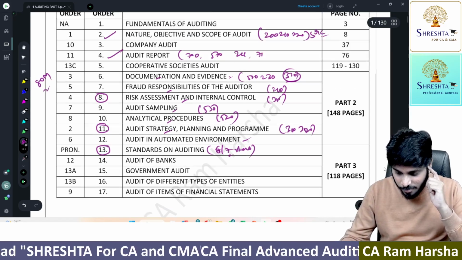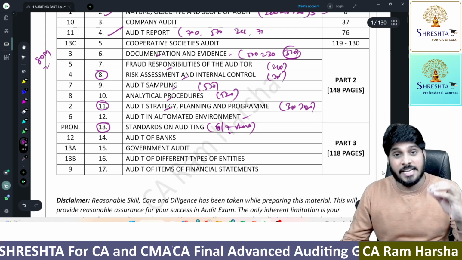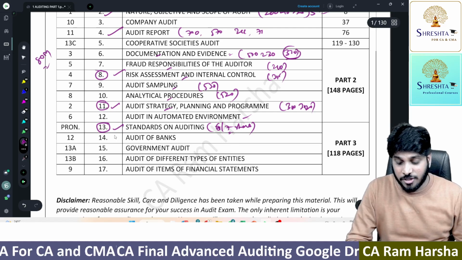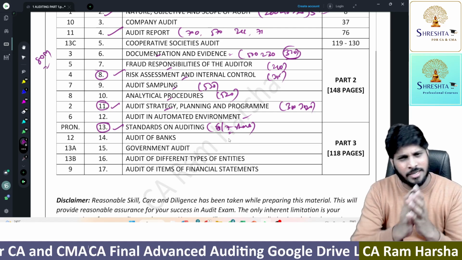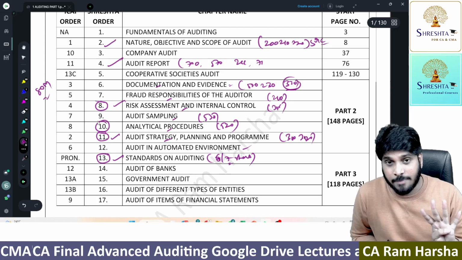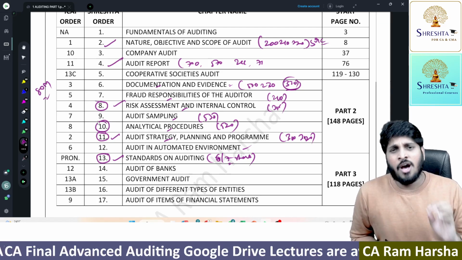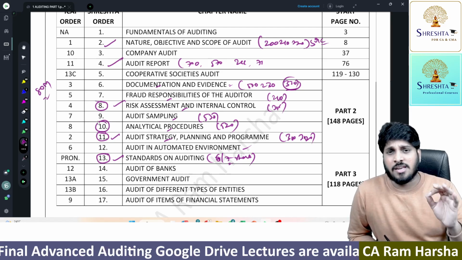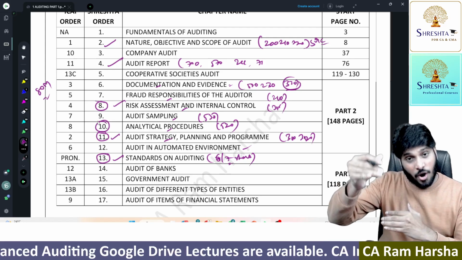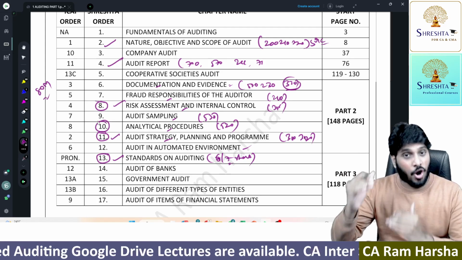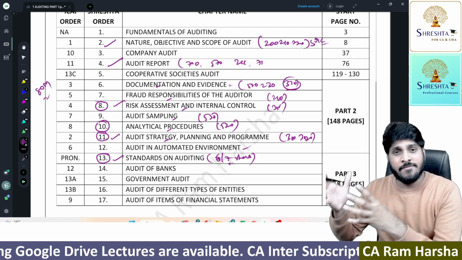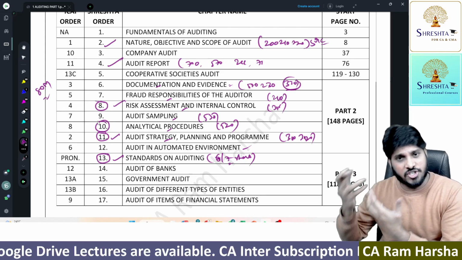Okay, fine. Now, we have something called second priority chapters, like risk assessment, audit strategy, standards on auditing, meaning those 6 or 7 only, and analytical procedure. These 4 chapters are second priority chapters, or I can say last priority chapters. Once you enroll in the course, which order should you listen in? Which chapters should get first priority and which least priority? We will give that in the form of an instructions video.